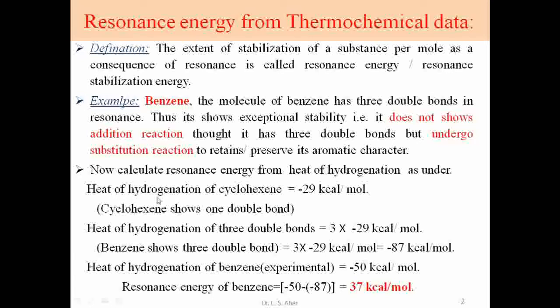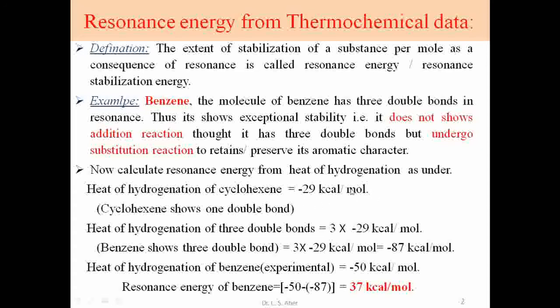For cyclohexene, with 6 carbon atoms in a ring possessing one double bond, the heat of hydrogenation is minus 29 kilocalorie per mole.